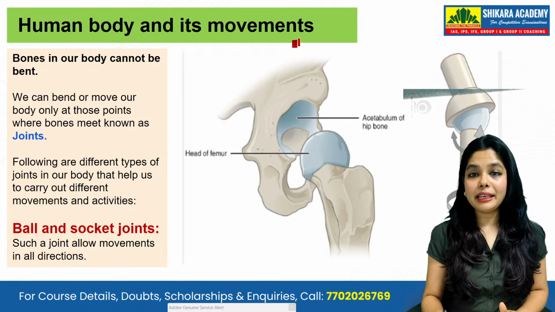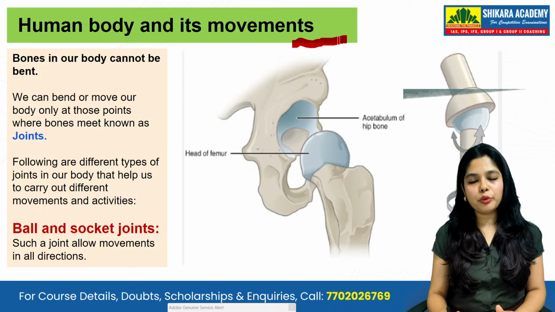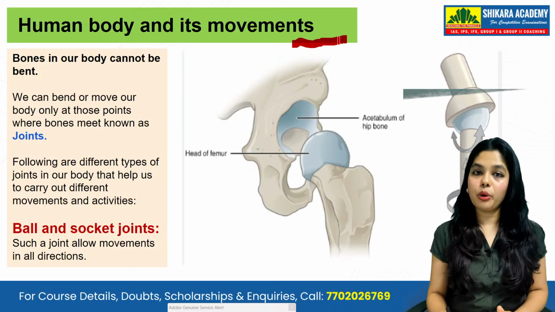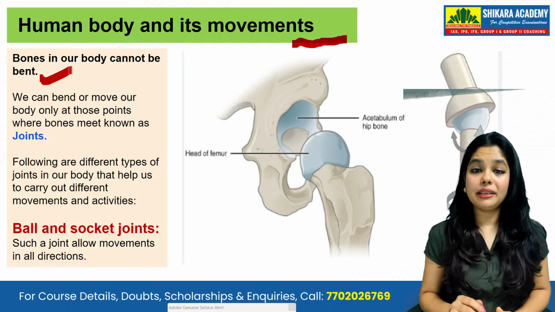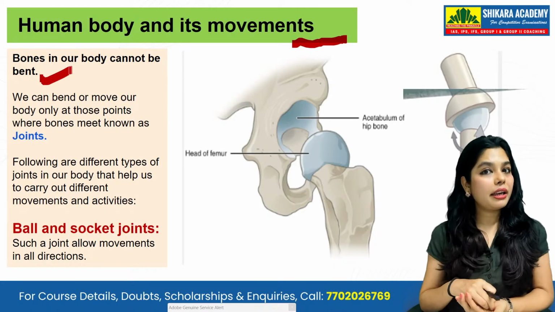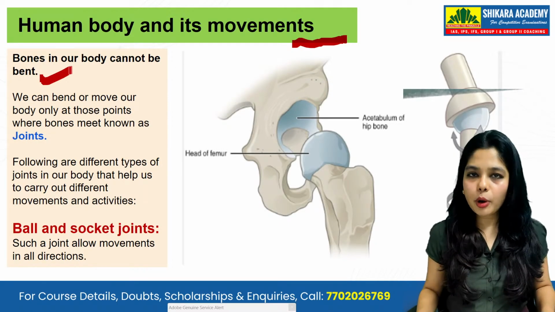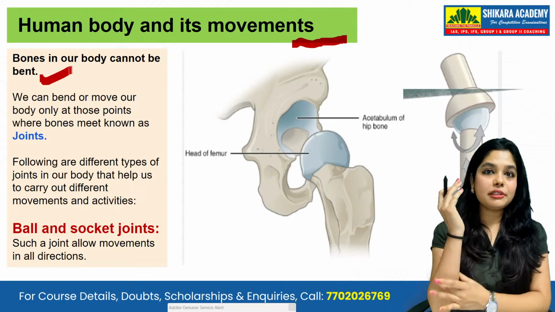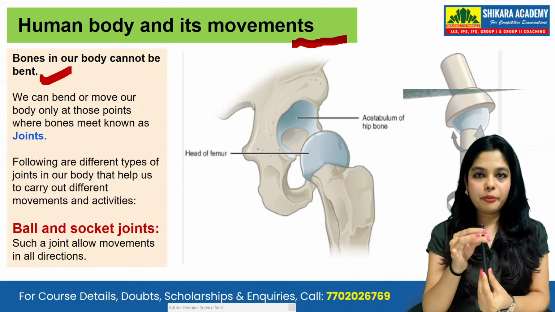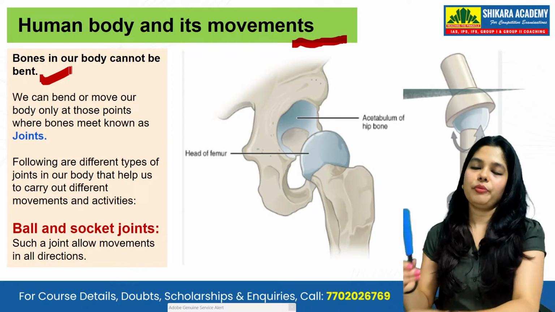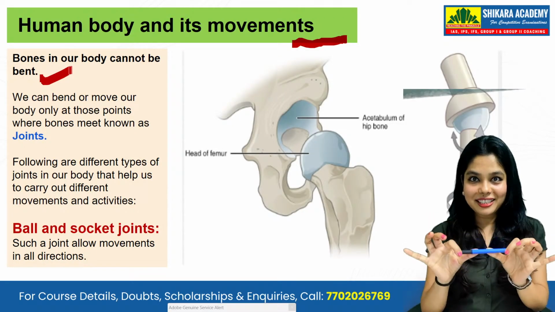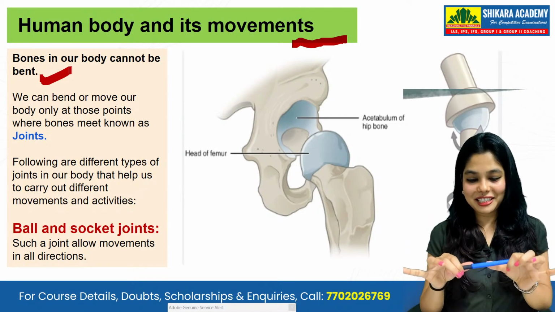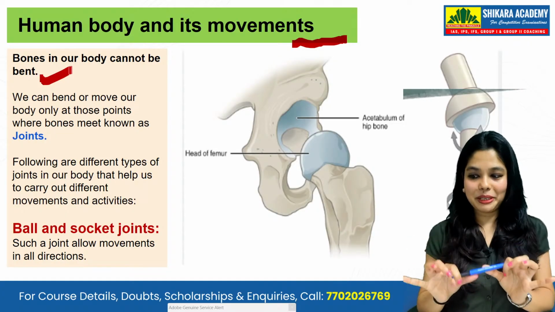Human body and its movement. We will see different kinds of movements in the human body, and we will see that the bones in our body cannot bend. Why can the bones in our body not bend? If this is the bone, it cannot bend in between, correct? This is the thing which cannot bend in between.